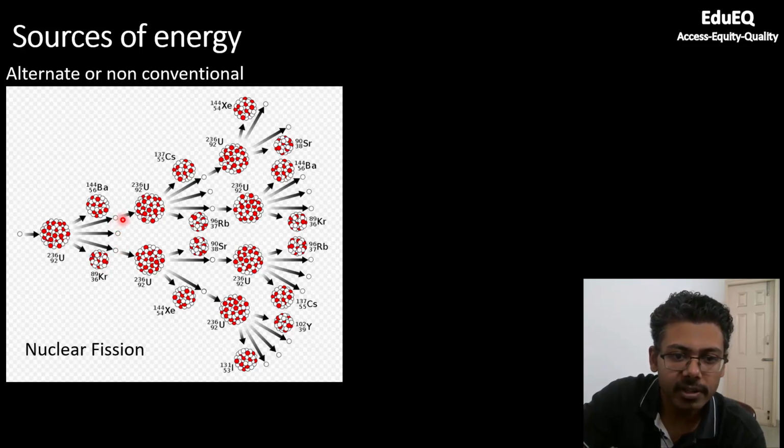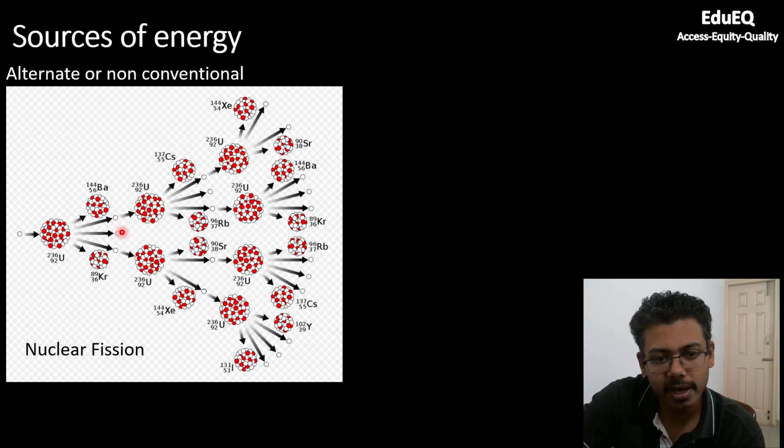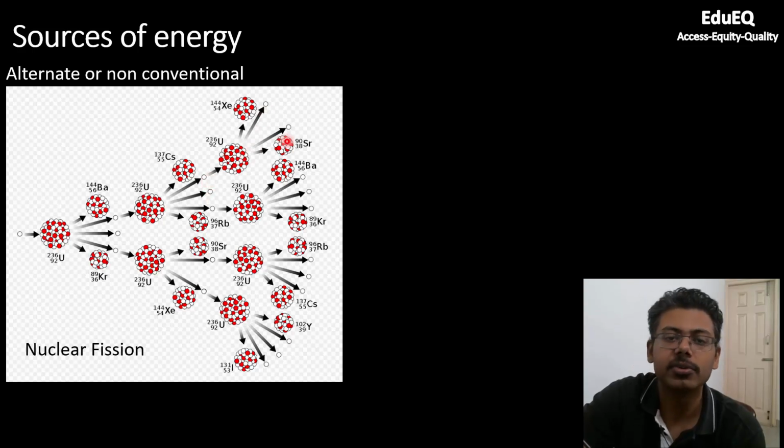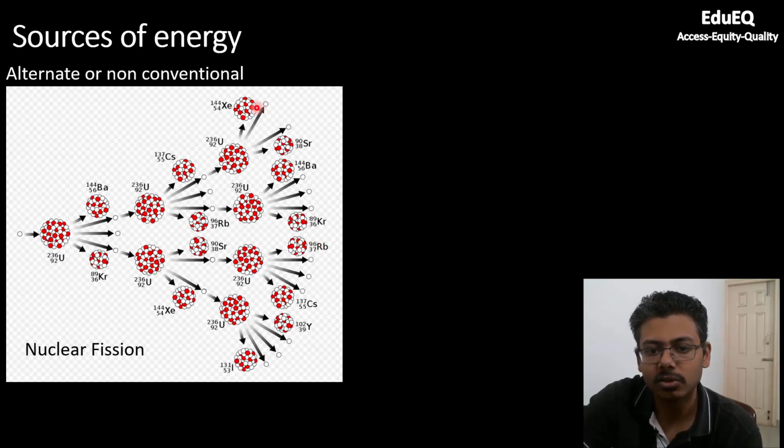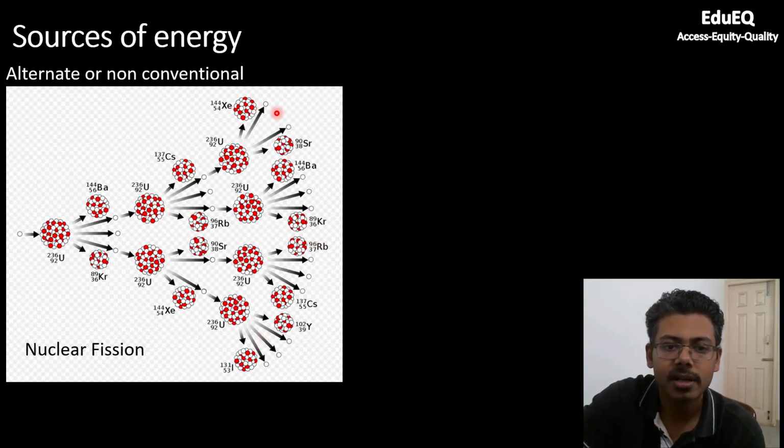Now you already have neutrons. These neutrons will collide with uranium again, because this is the reactant with which you started the reaction, and you have excess neutrons now. This will again collide and produce more neutrons. So you can see this is a self-sustaining chain reaction. One neutron and one atom of uranium started a chain of reactions, and slowly it will become uncontrolled if you don't remove these neutrons. If you have so many neutrons, the reaction might become explosive, right? That is why it is very important to control this reaction by absorbing these neutrons.